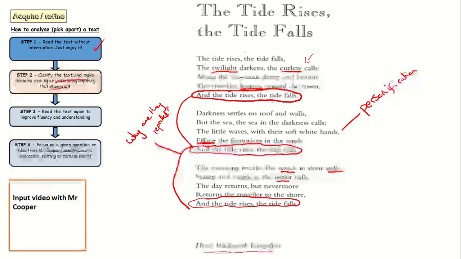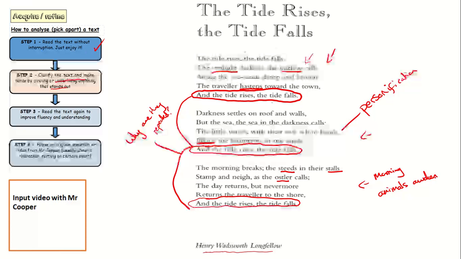So there's little bits that you can pick out. With it being a short text, it might not feel like you need to do as much, but you could even think about each verse. Well, what's happening in here? What's happening in this one? And what's happening in this one? Well, in this last one, we've got animals. It's the morning. These are animals awakening. So if that's the morning, we've got the morning that starts here. We've got darkness here. And we've got twilight here.